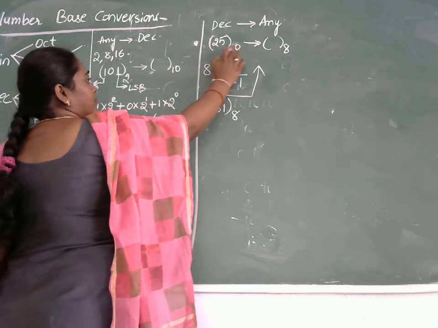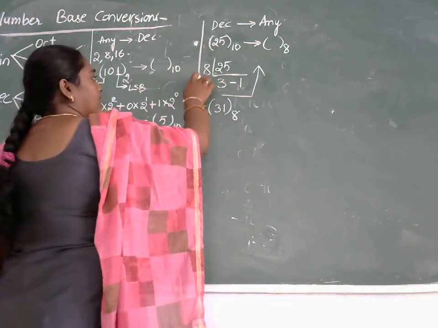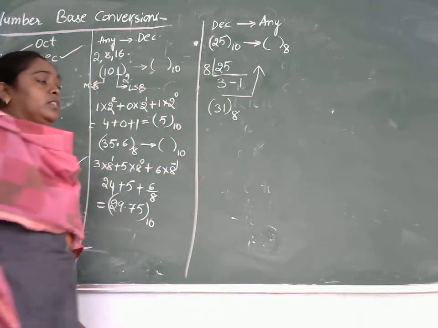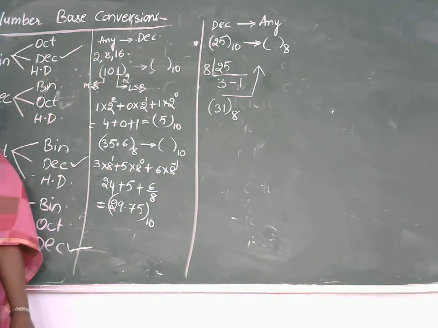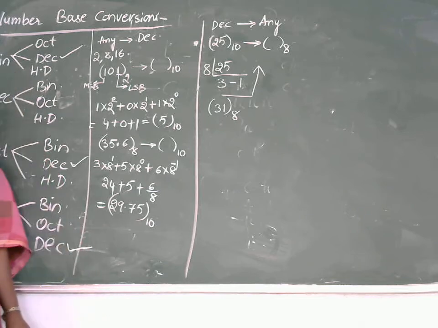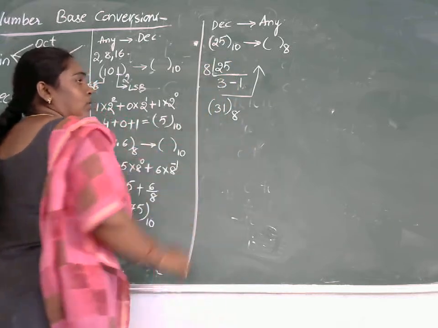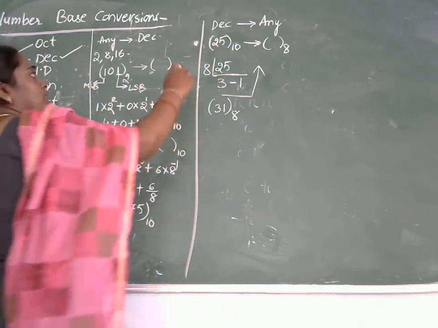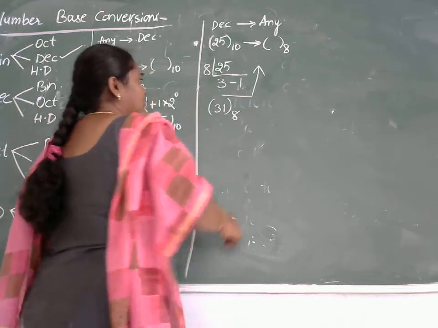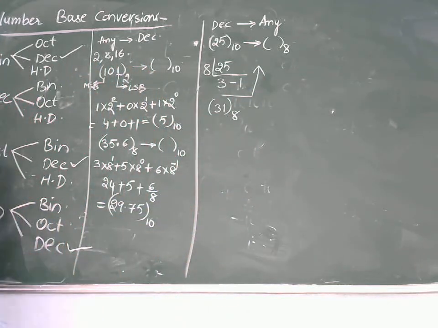Similarly, if I want to convert this 25 into binary, instead of dividing by 8, we need to divide it by 2. If I want to convert into hexadecimal, instead of dividing by 2, we need to divide by 16. This is all about conversion from decimal to any other number system for an integer part. So from this we can say that now I have converted decimal to binary, decimal to octal, decimal to hexadecimal.